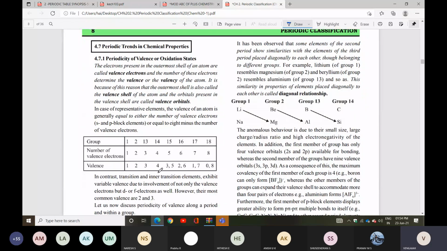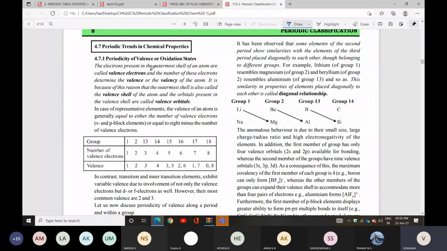Next we have valencies. Look here. The electrons present in the outermost shell of an atom are called valence electrons, and the number of these electrons determines the valency of an atom. It is for this reason the outermost shell is also called the valence shell, and the orbitals present in the valence shell you can call valence orbitals.